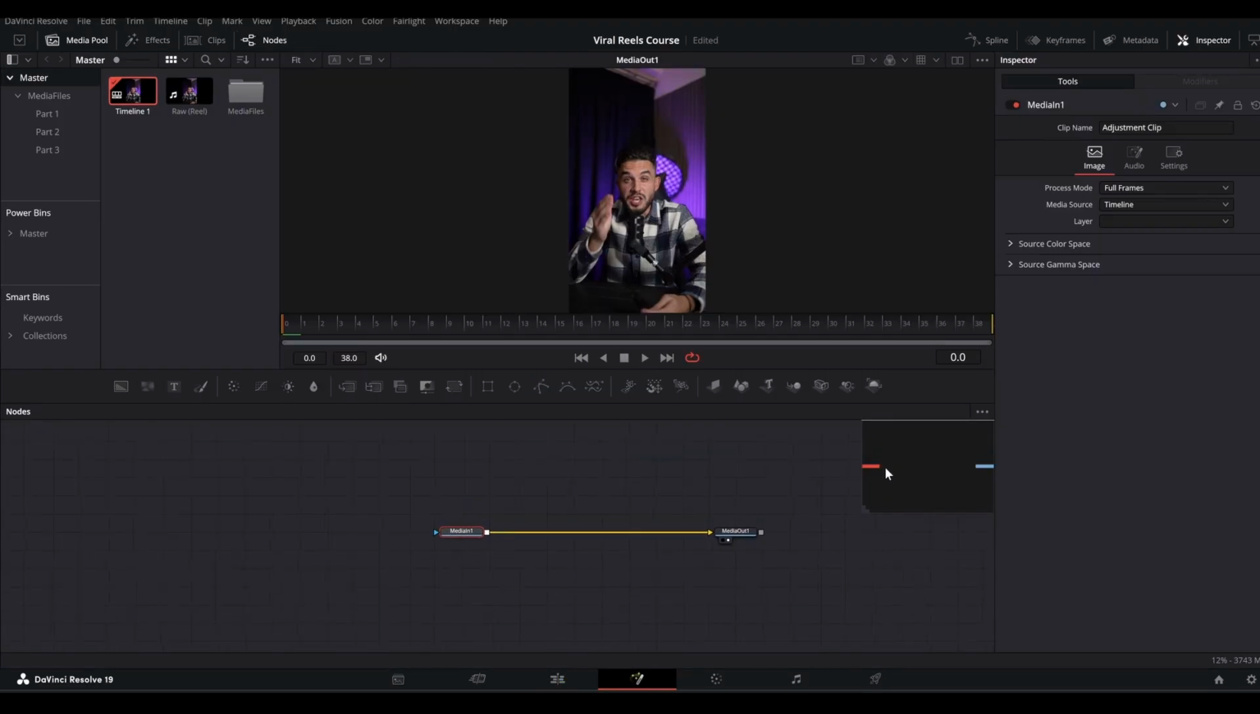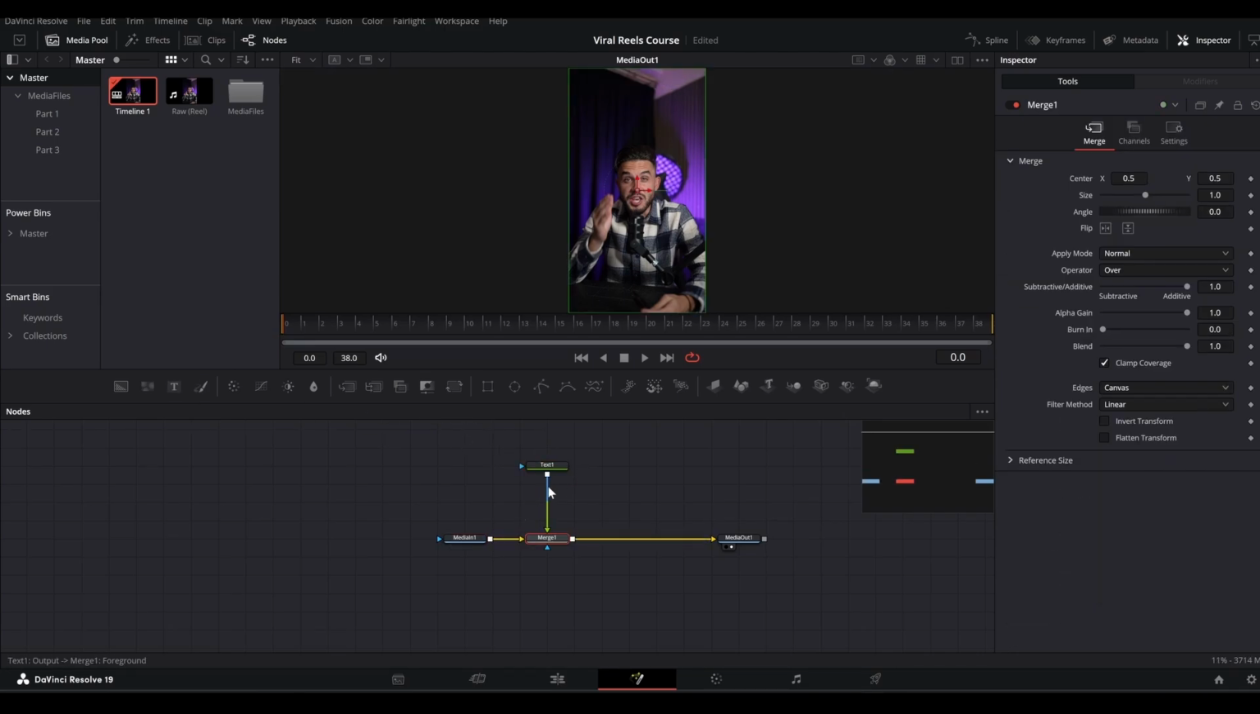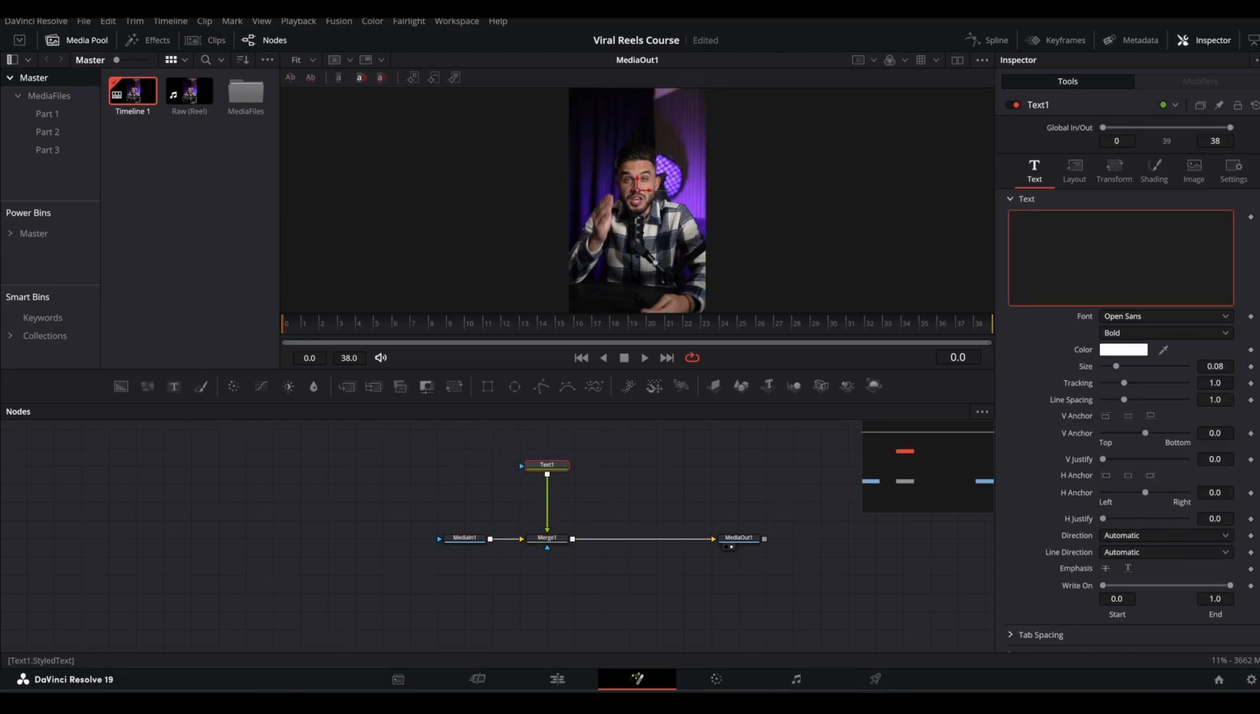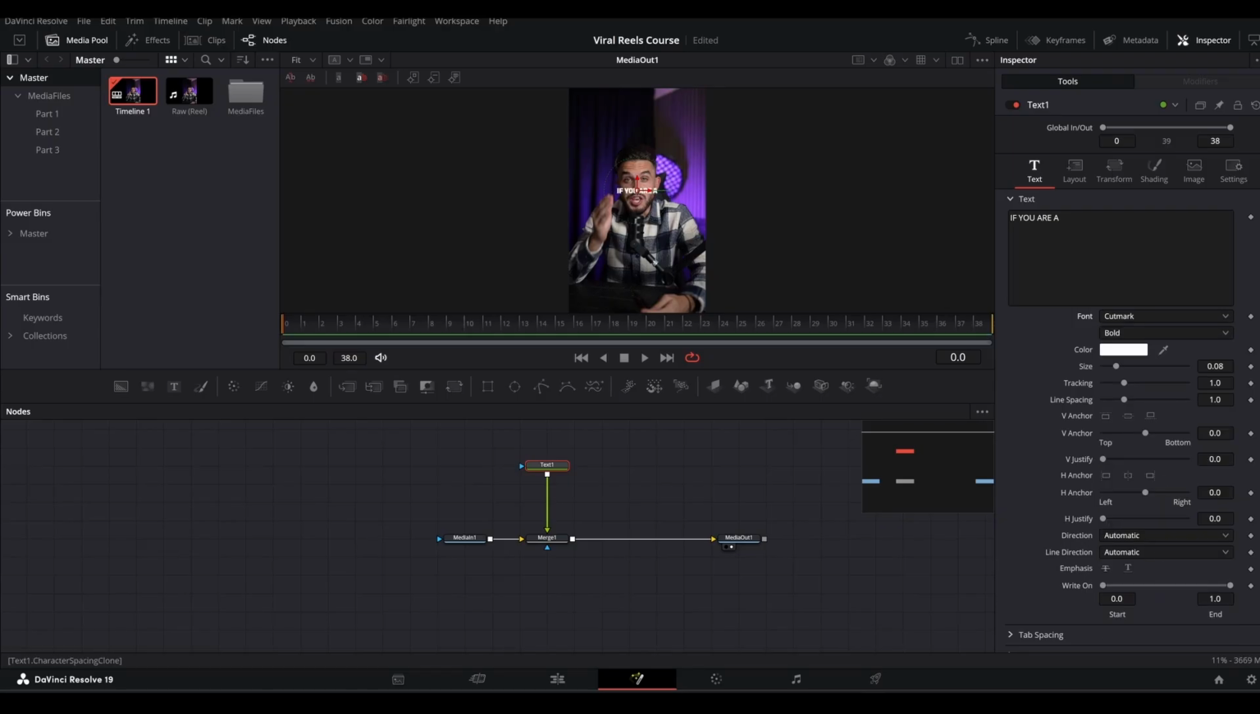And now we can add our text. So bring in a text node and merge it here like this. And now we will type our text in all caps, and let's choose the font Cut Mark here, and now I will scale it up like this and maybe bring it down here, scale it up a little more.